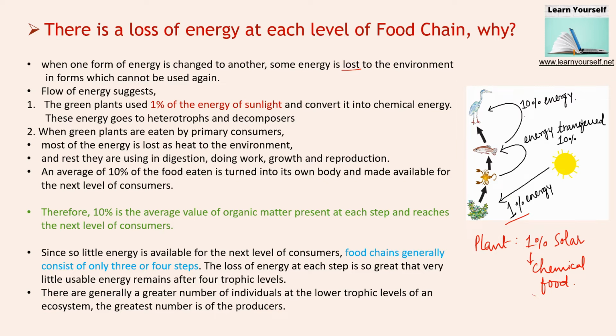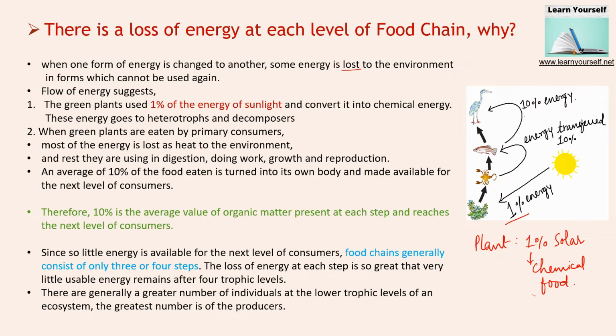Now at the second level, where the consumers start, they are using this plant produce, and it goes on till the food chain ends. They use this energy in their body processes and metabolic processes like growth, activity and reproduction. Whatever energy they get from the plant produce, they use for their processes.